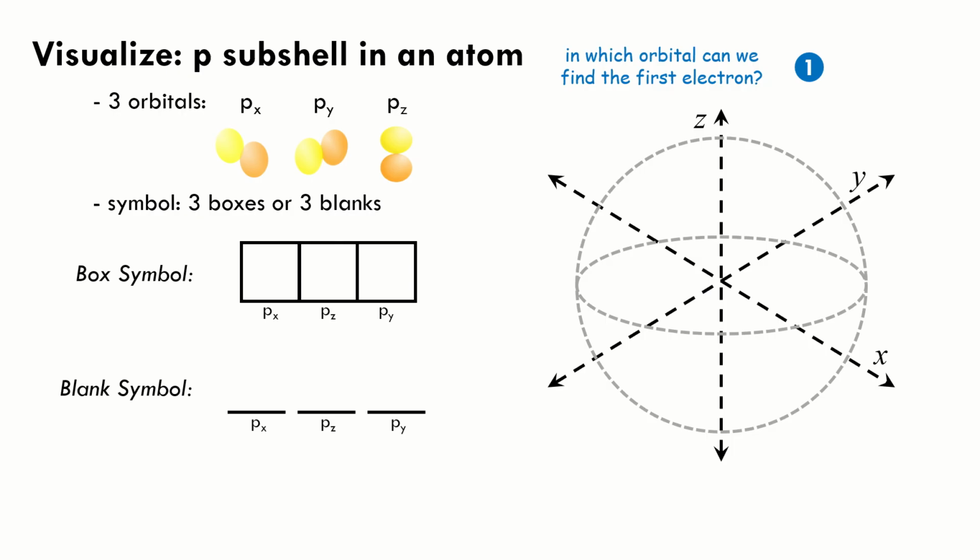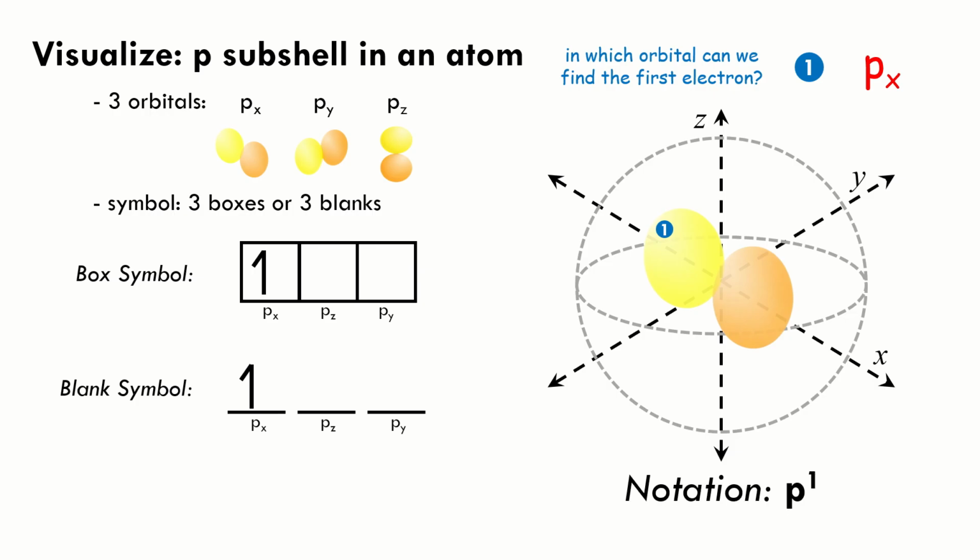If a single electron is found in a p subshell, it is observed to be moving in the px orbital. To notate this electron, we put a single half arrow pointing upwards on the left box, which is for the px orbital. We write this as p1, a single electron in a p subshell.